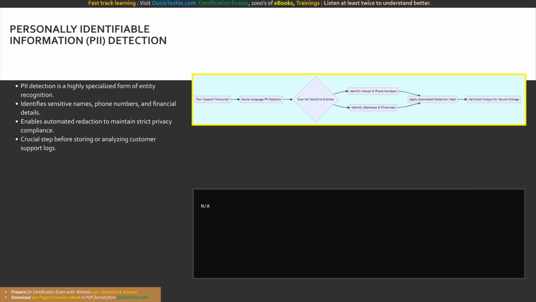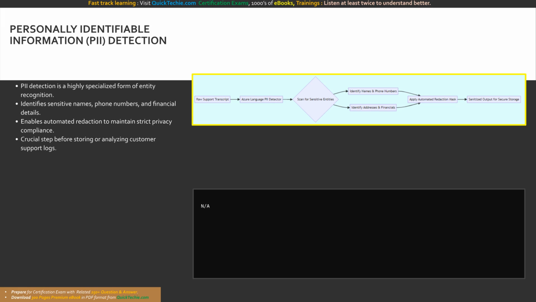Building directly upon the concepts of entity detection, we encounter a highly specialized and legally critical workload: personally identifiable information, or PII, detection. In today's digital landscape, organizations frequently process vast amounts of unstructured text that contains highly sensitive personal details. This includes customer support transcripts, survey responses, and account application forms. According to the foundational principles of responsible AI, organizations must rigorously protect this data. PII detection utilizes advanced natural language processing to automatically scan incoming text and identify sensitive entities, such as full names, private phone numbers, physical street addresses, email addresses, and financial account details.